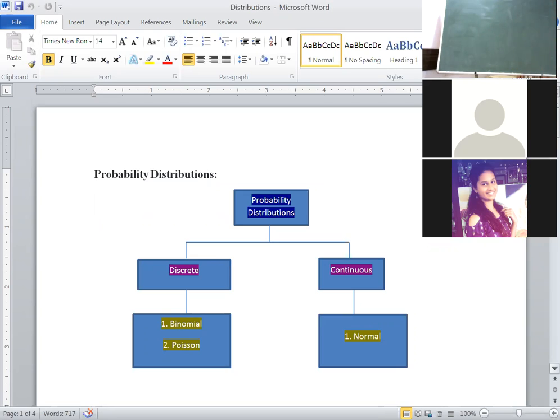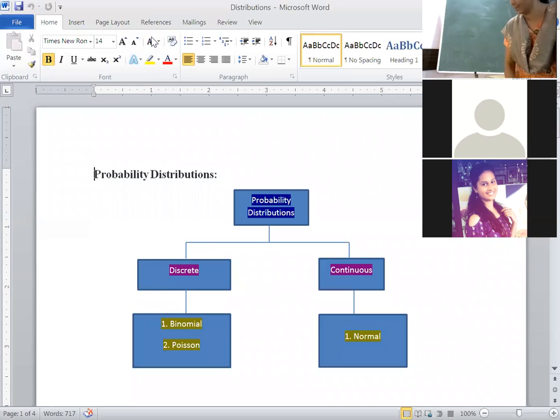Today, we will start the new chapter called distribution theory. In the syllabus, we have three distributions. One is binomial distribution, another one is Poisson distribution, and another one is normal distribution.